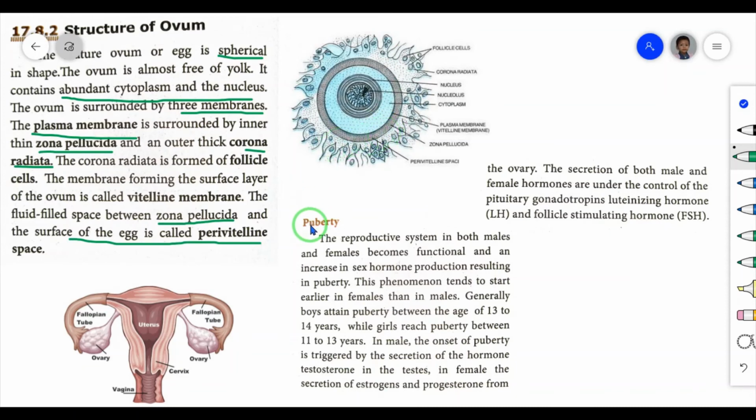Okay, next one is puberty. What is puberty? The time when a child's body is changing and becoming physically like that of an adult is known as puberty.